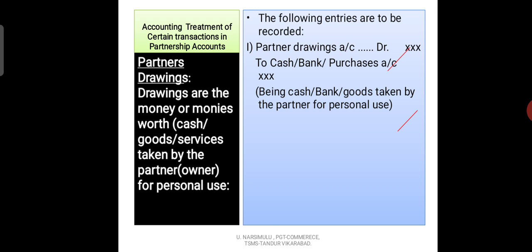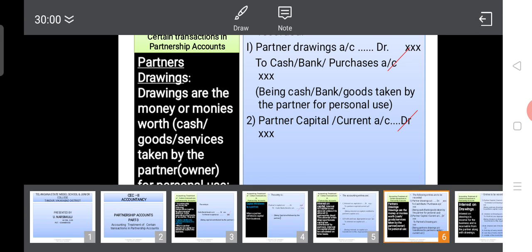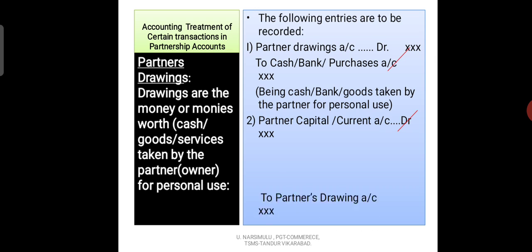Right. Second entry. What is the second entry? Partner's capital account or current account debit to partner's drawings account. So this drawings information should be recorded in the partner's capital account or current account.